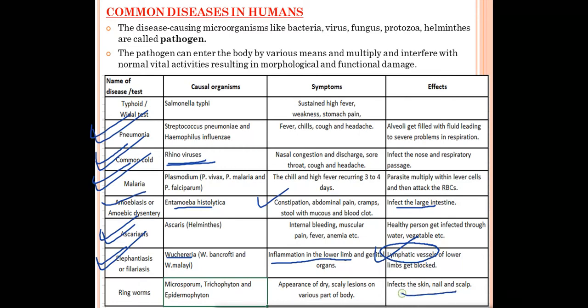It infects the skin, nail, and scalp. Three parts are affected because of the disease ringworm: skin, nail, and scalp. And what are the organisms which are responsible for the disease? Microsporum, Trichophyton, and Epidermophyton. So that's all.